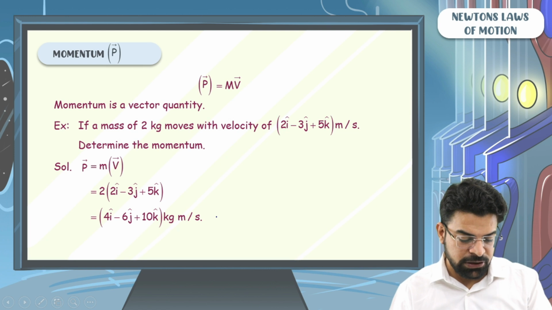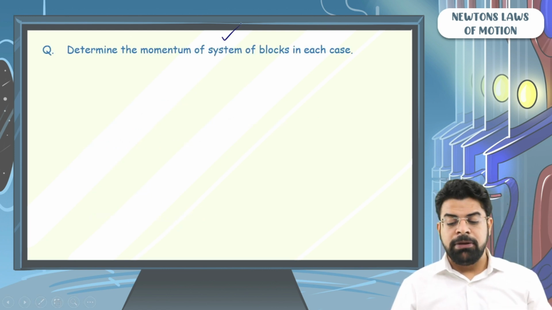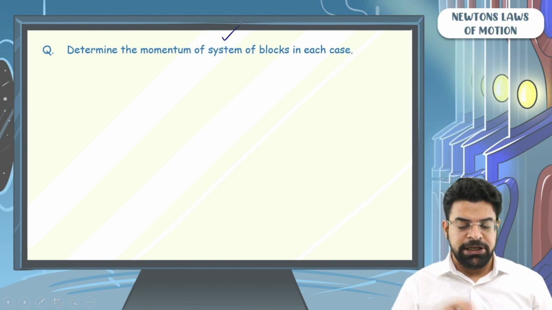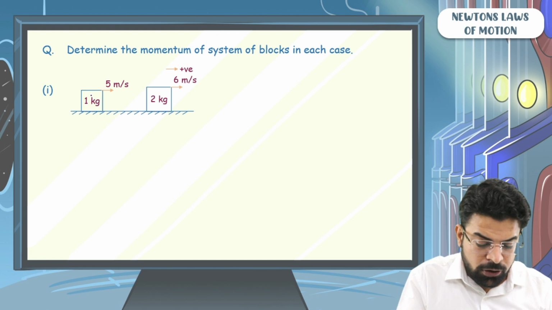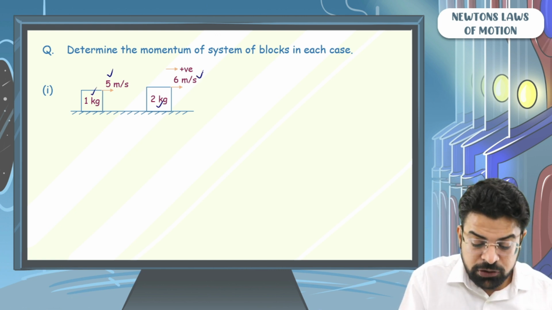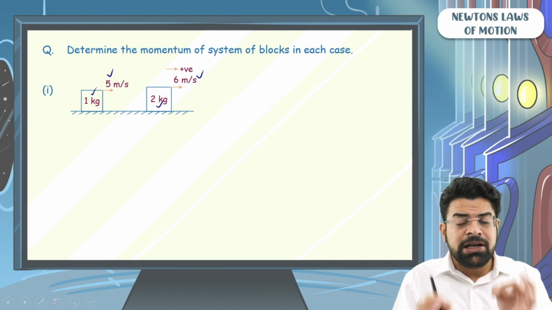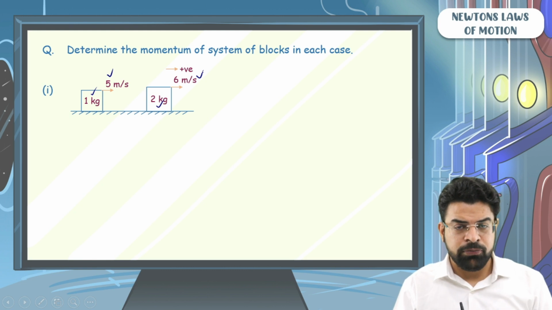Simple thing. Let's continue. A question. Determine the momentum of the system of blocks in each case. In the first case, you have got these two blocks. A block of mass 1 kg going towards the right with a speed of 5 meter per second. A block of 2 kg going towards the right with a speed of 6 meter per second. You need to tell the momentum of this system. Remember that momentum is a vector quantity.